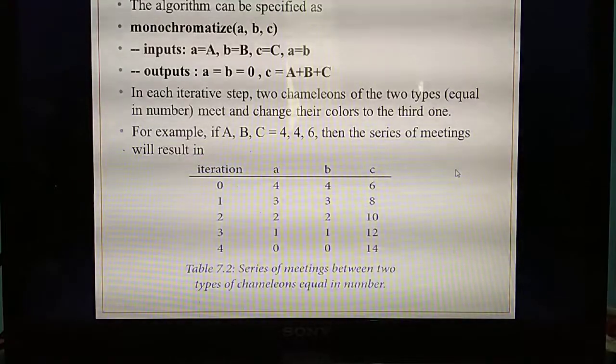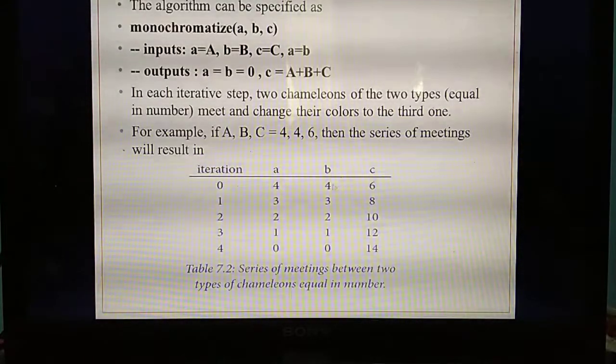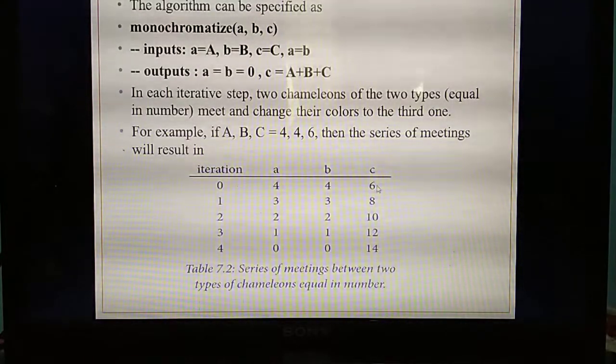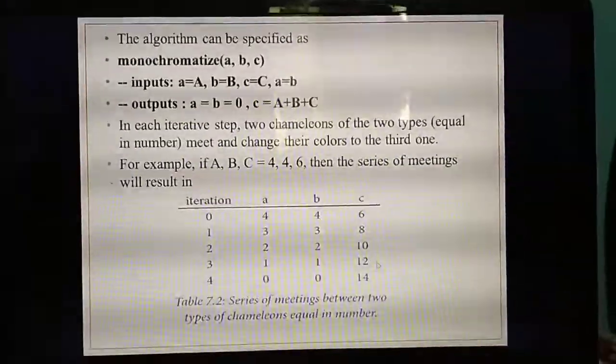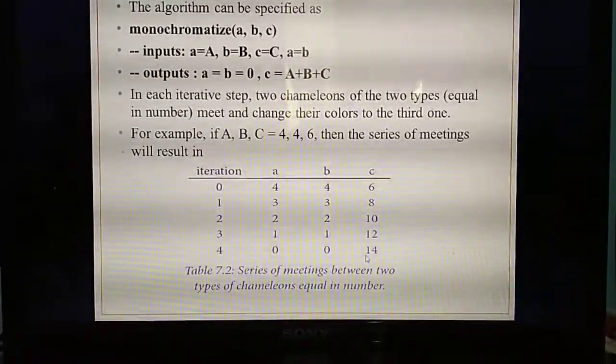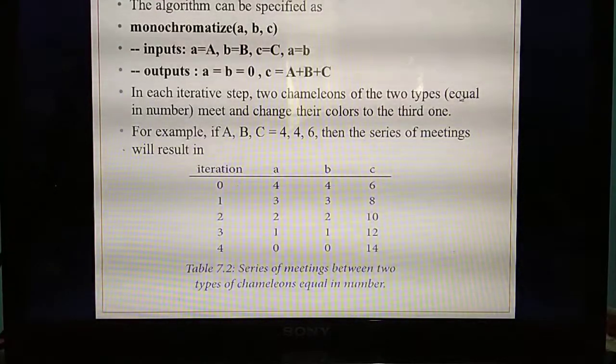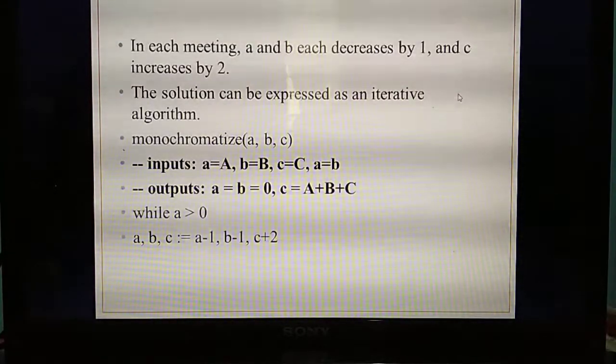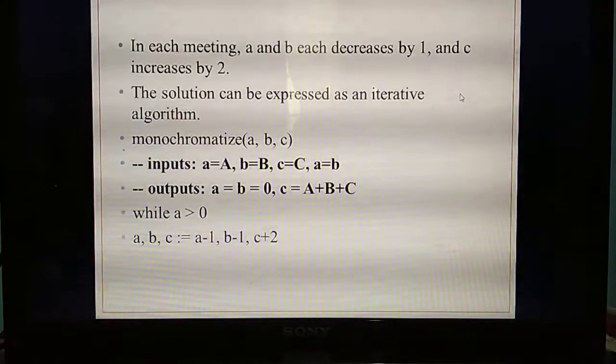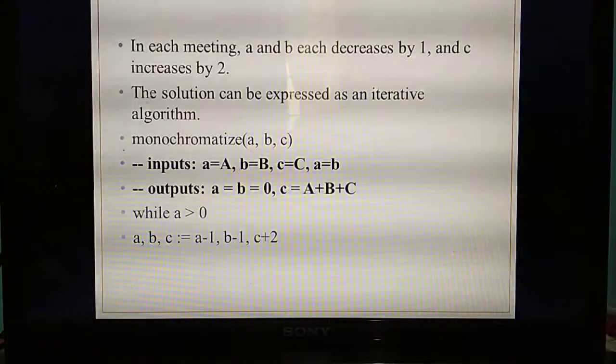Understand the problem? Each time you need to reduce the values of A and B by 1 and increase C by 2. At last you will get the answer 40. Understand? Next, what are the steps in the iteration? What steps are you doing in the iteration? They are given in the theory.